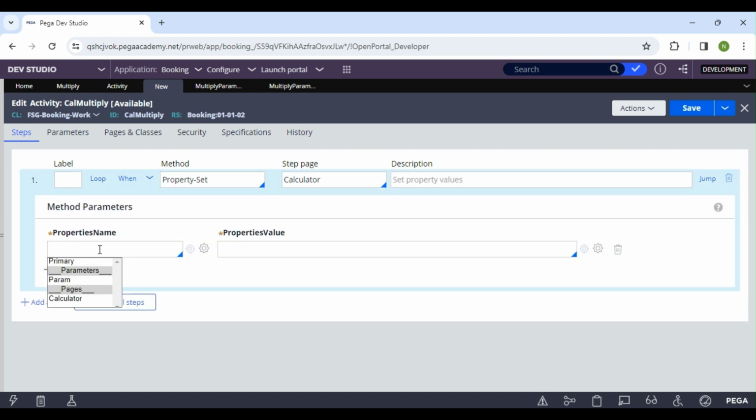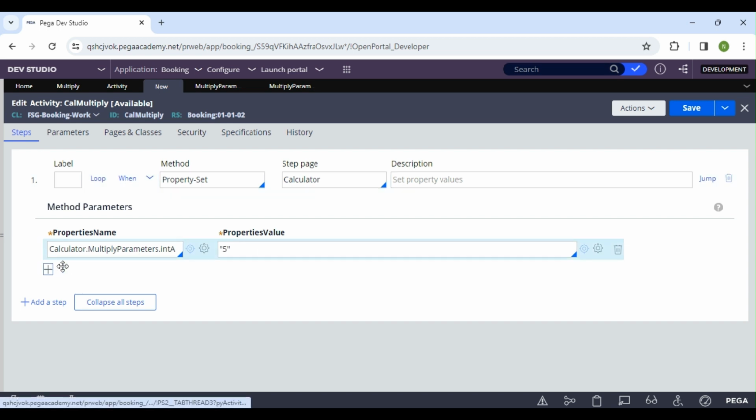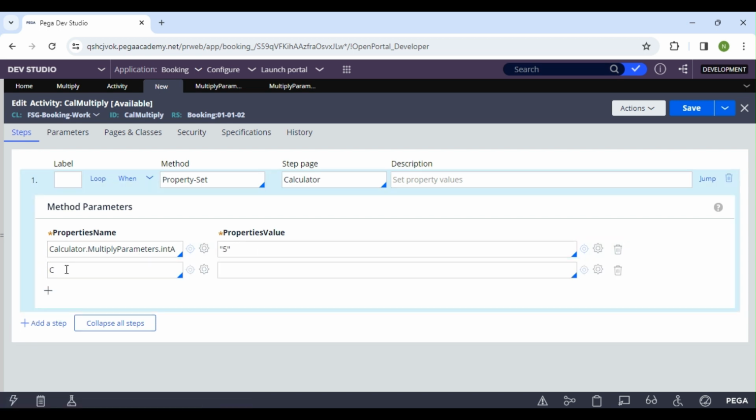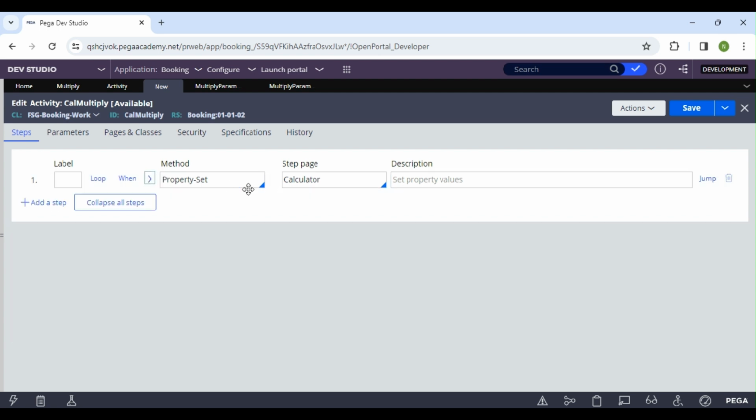Just click here, select the calculator. Under the calculator we have seen the multiply parameters, and under the multiply parameters we have these two. For this I'm going to pass the value 5 and 5. In calculator you can just press the down arrow, which will bring the page context. You don't need to type it. I'm going to set it as 5. So now our input parameters are ready.